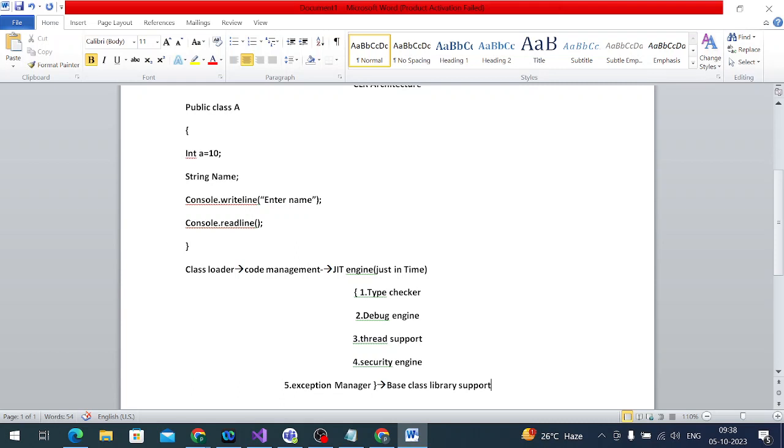And one more, in this JIT engine we have one more application, that is called COM.